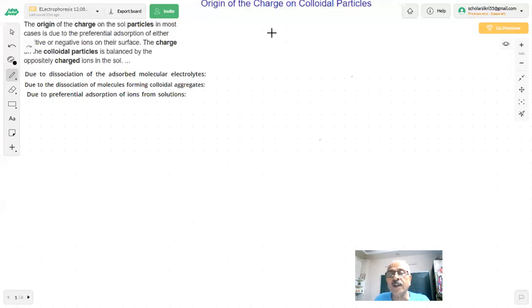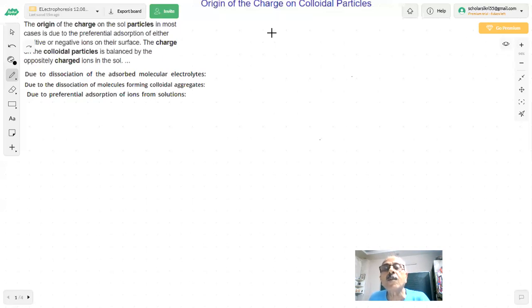Further, the colloidal particles are in zigzag motion, which is called Brownian motion. That motion is very important because it is also responsible for the stability of the colloidal particles. Today I am going to tell you something very important, which is the reason for the stability of the colloidal particles. Otherwise the colloidal particles will coagulate. If they coagulate, they will form the precipitate.